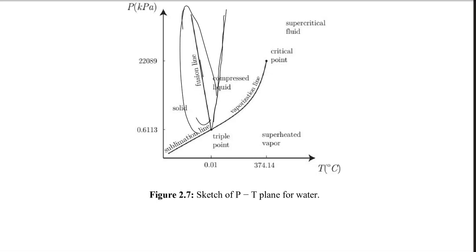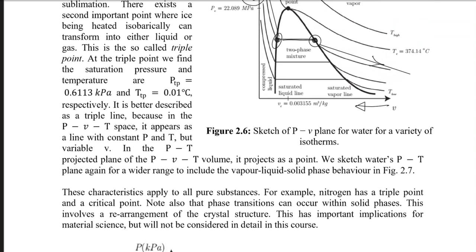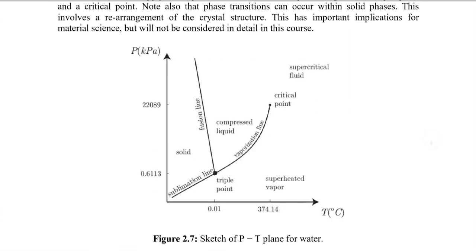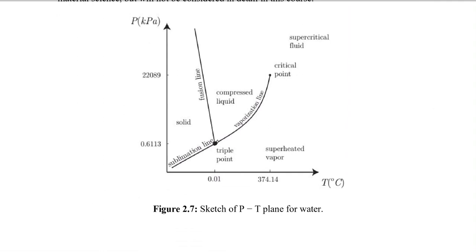One point which we did miss is this point, where all three equilibrium lines coexist. It is called the triple point. For water, the triple point is at 0.613 kilopascal and a temperature of 0.01 degrees centigrade. Later on, we will understand that at this point, the internal energy of our water is taken as zero, and we call it the starting point of our energy.